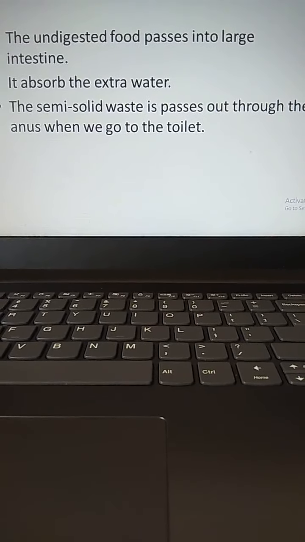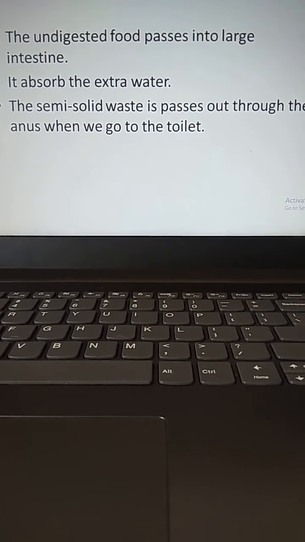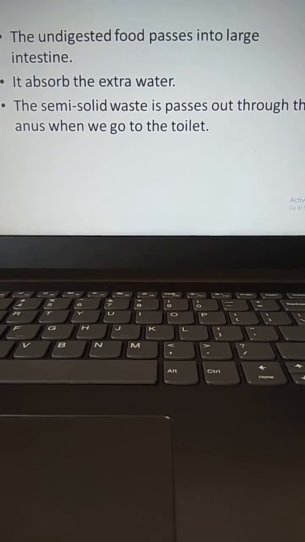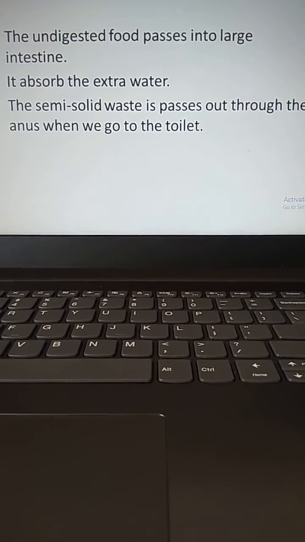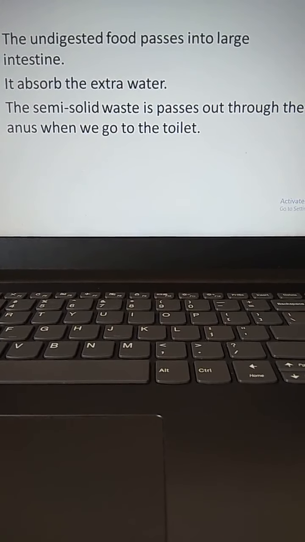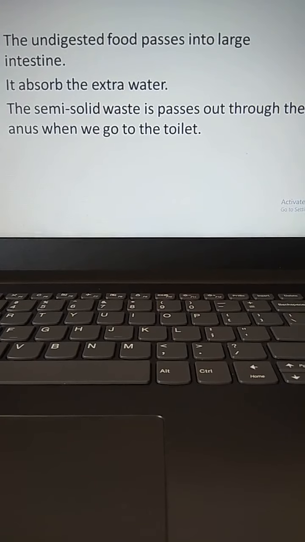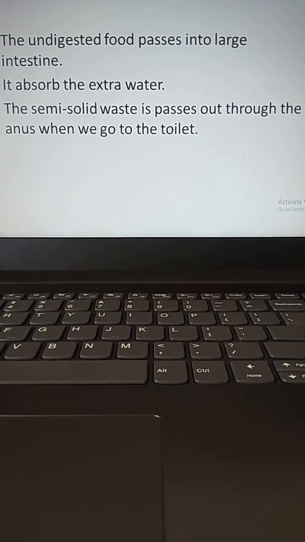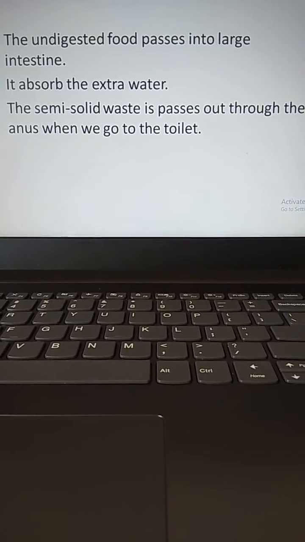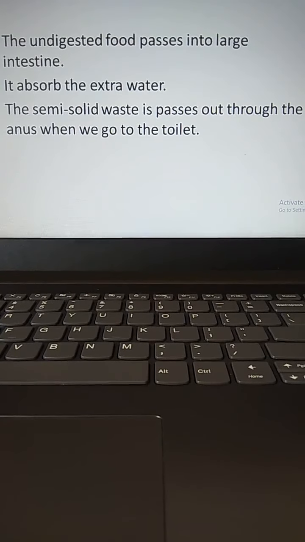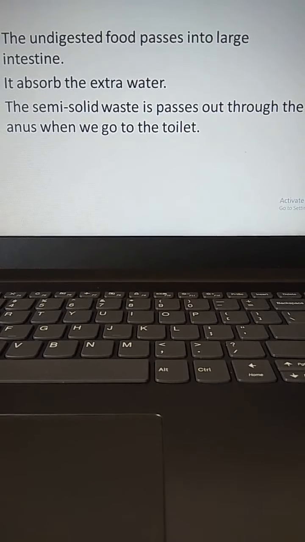The blood vessels absorb the extra water. Whatever extra water is present in your food is absorbed by the walls of the large intestine. Now the semi-solid waste remaining in the large intestine will pass out through the anus.